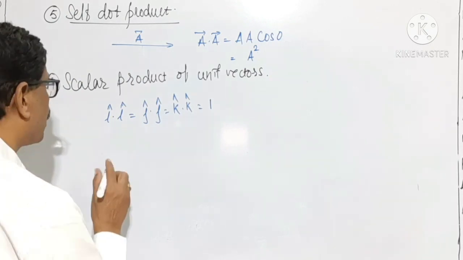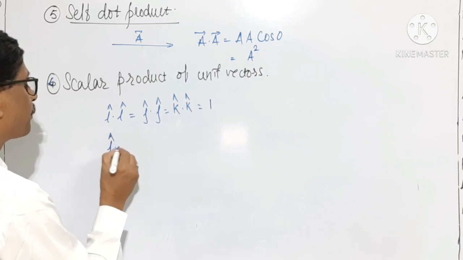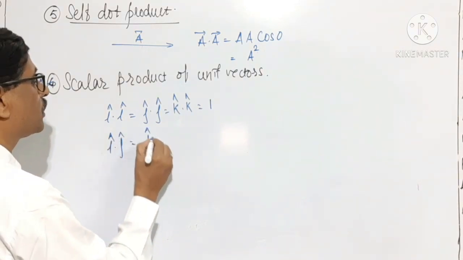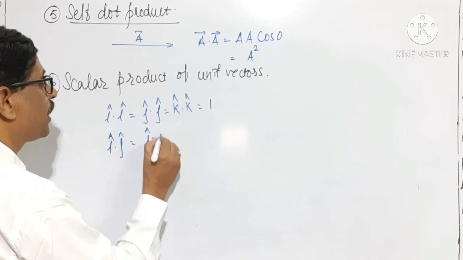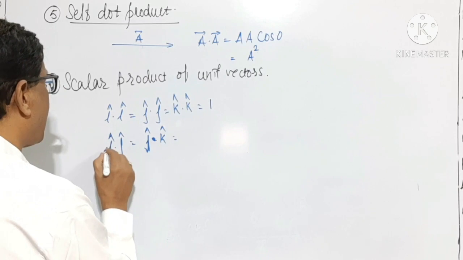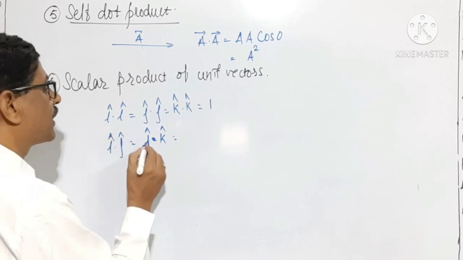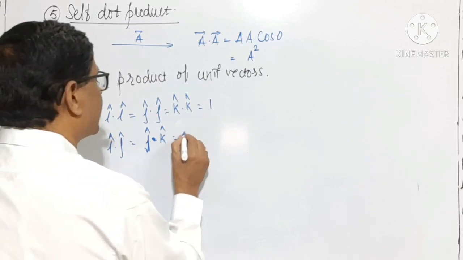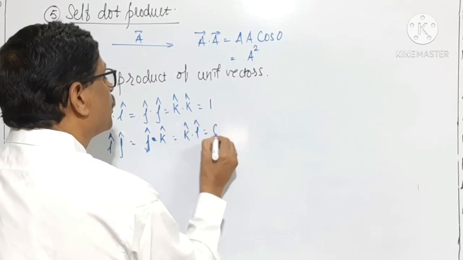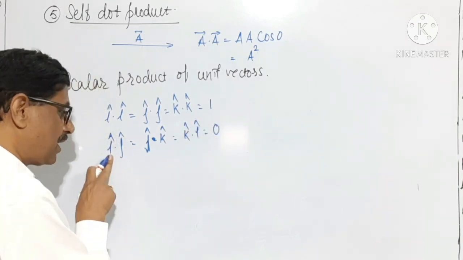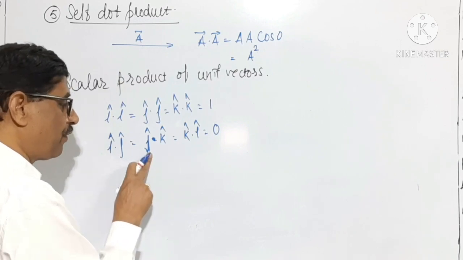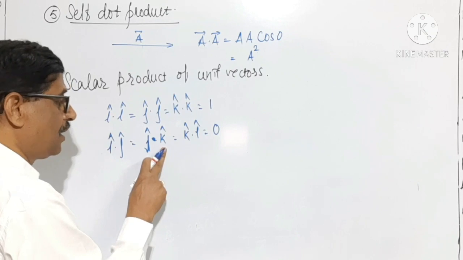Then the scalar product of two unit vectors perpendicular to each other: vector I cap dot j cap, vector j cap dot k cap, vector k cap dot I cap is equal to 0 because I is along x-axis, j is along y-axis, k is along z-axis.